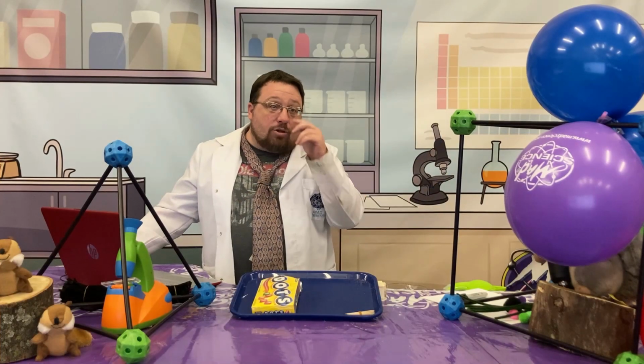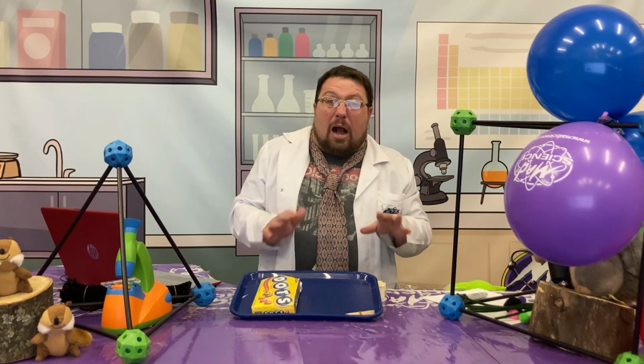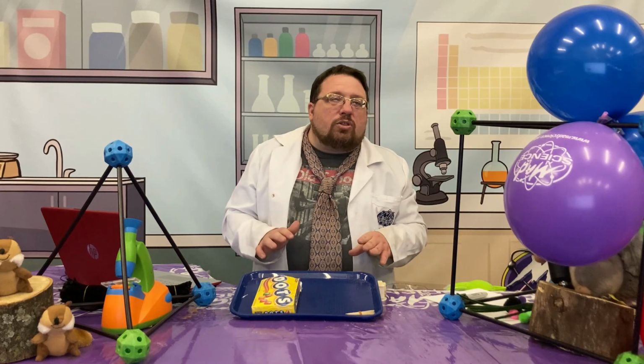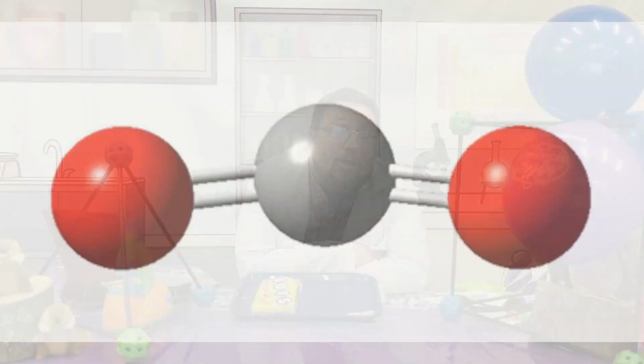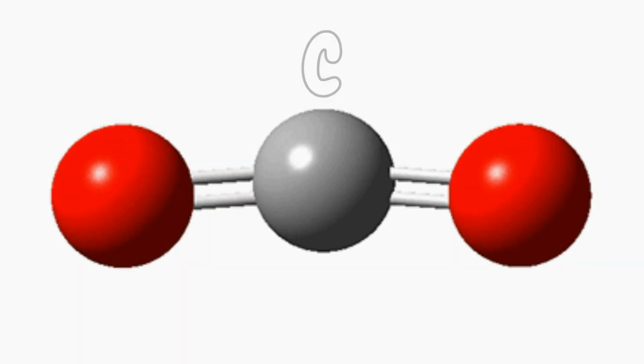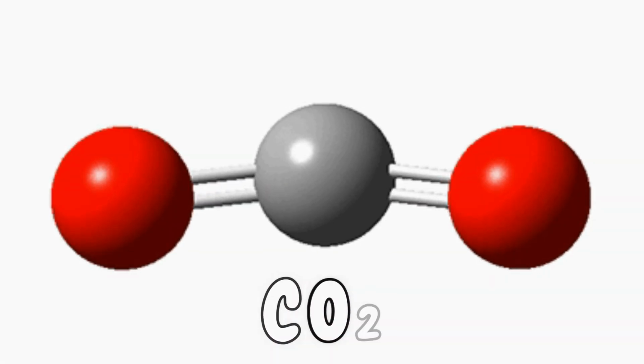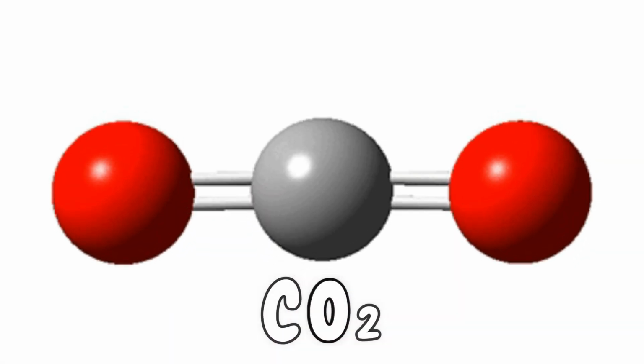But wait, there's more. Because did you know that it's not just water vapor or oxygen that's created from those same molecules? It's also things like carbon dioxide gas. In this instance, carbon dioxide has 1 atom of carbon and 2 atoms of oxygen, CO2. Not H2O,